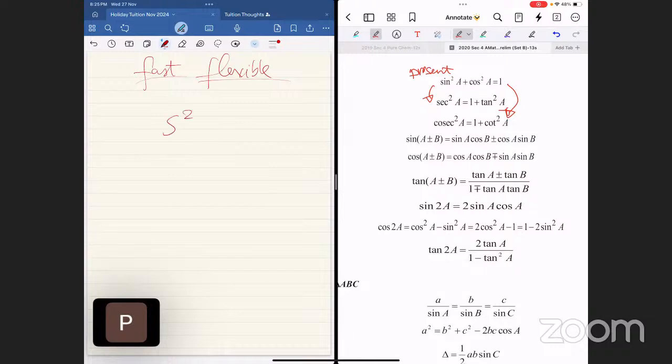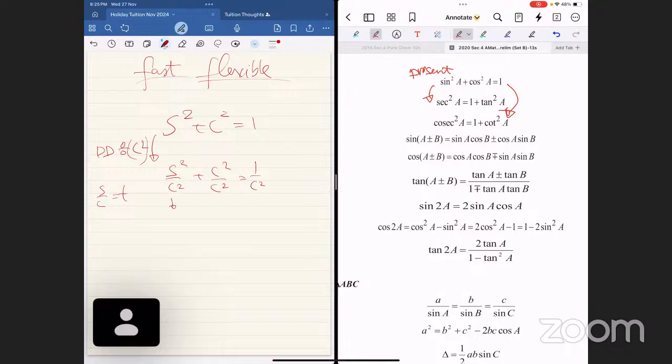Look, back to this guy. I divide by cosine square. That's what I want to do. I have sine square over cosine square plus cosine square over cosine square equals 1 over cosine square. Now, Anu, what is sine over cosine? Tangent.